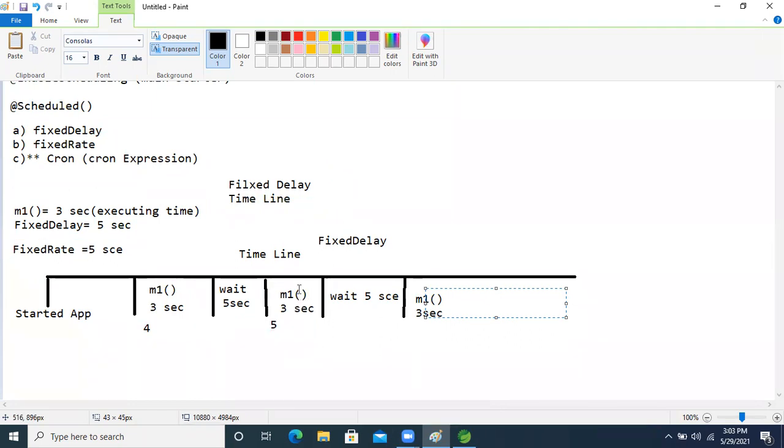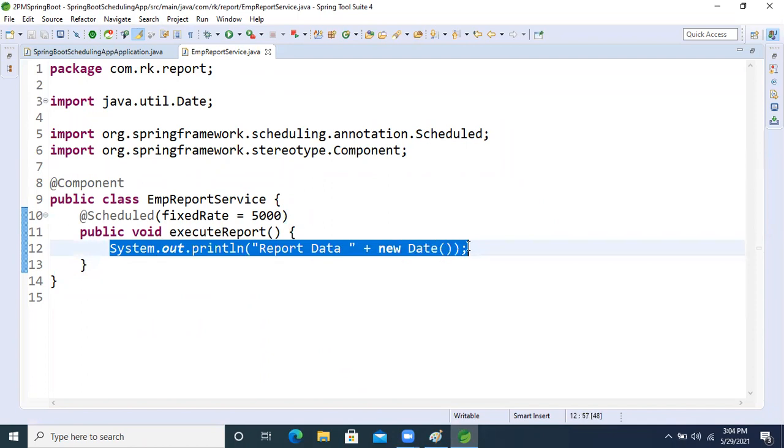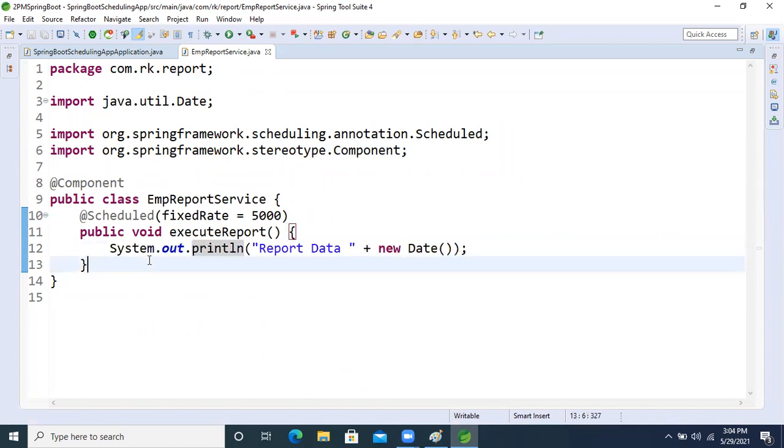So this is the main difference between fixed delay and fixed rate. Guys, here I am writing just a single method, so based on that single method we can't see much. If we write a thousand lines, then our container will feel a little bit of burden. Then there we can assume we are getting it like this.